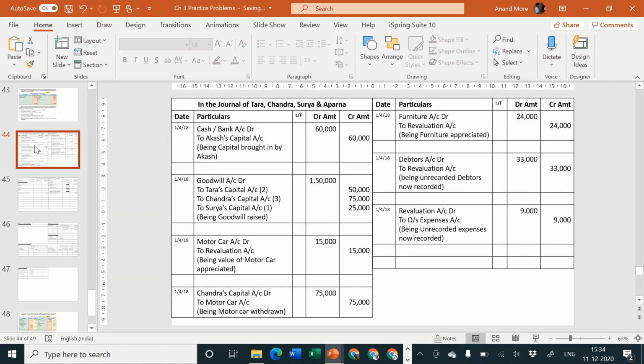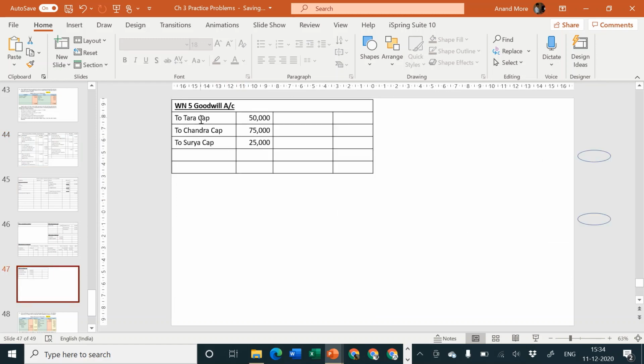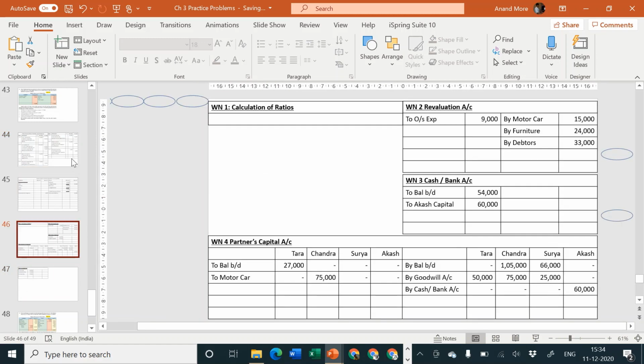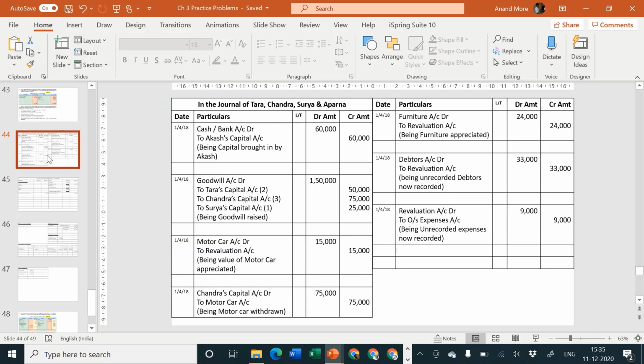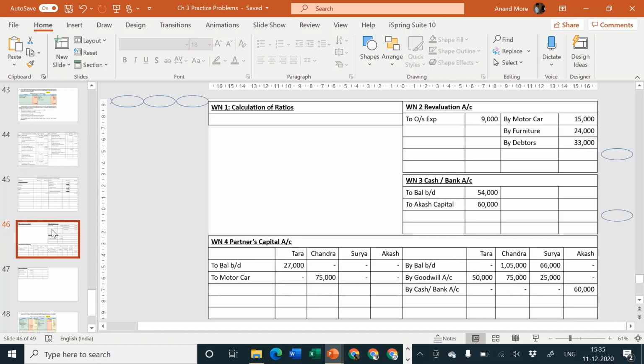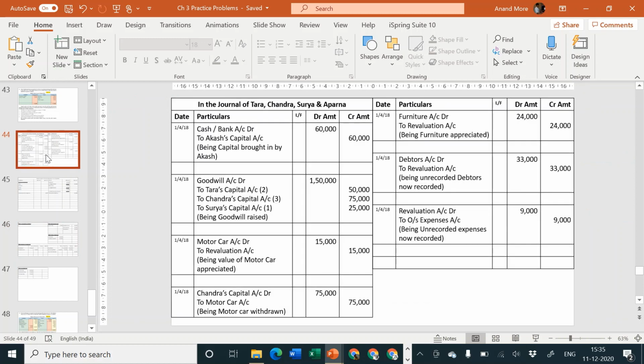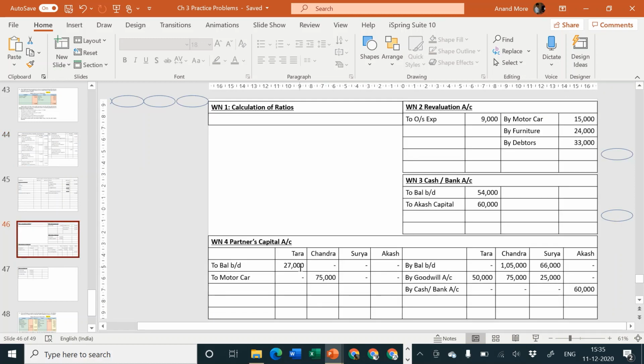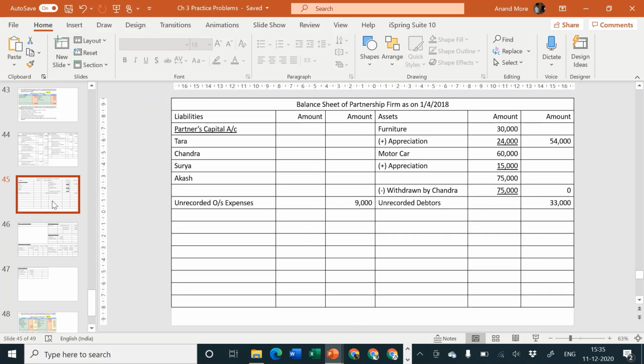Let me check again. Open necessary ledger account over, transfer of assets and liabilities over, capital brought in by new partner, journal entry as well as ledger posting over, goodwill journal entry is over as well as its posting is over. Very good. Next one, motor car revaluation, posting in motor car account as well as revaluation account. Very good. 15,000 here. Thereafter motor car is withdrawn, so entry withdrawn in capital account as well as motor car account. So capital motor car is there in Chandra, and from balance sheet motor car has gone out, so that is also being taken care of.